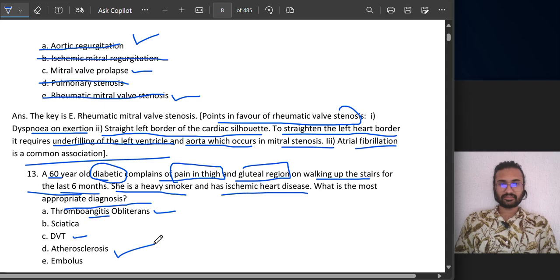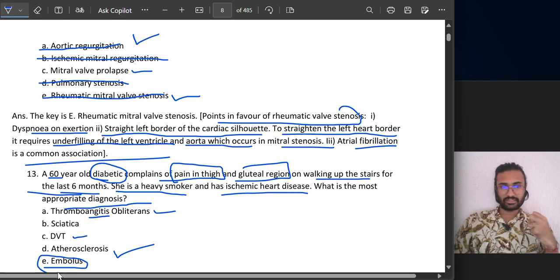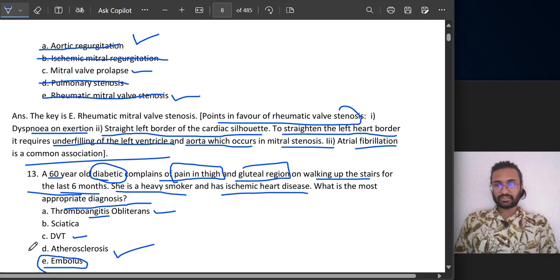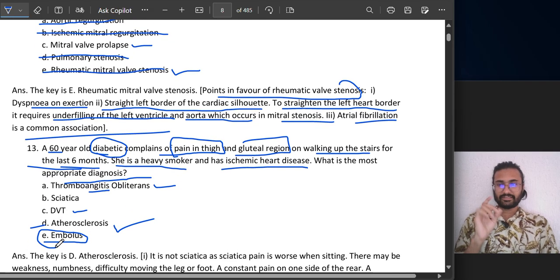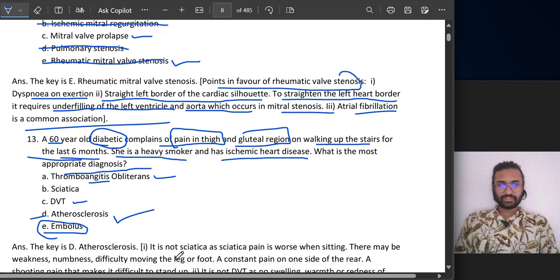Arteriosclerosis, yes, I can say that atherosclerosis can happen because she is diabetic, and in diabetic patients, high cholesterol level is more common. Embolus, no history of any kind of trauma here. Like in case of RTA, we can see fat emboli going from the leg inside your lungs and causing symptoms, but here I will go with atherosclerosis. Let's see. Yep, it is atherosclerosis.